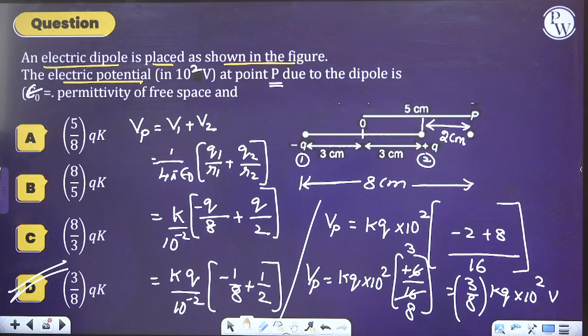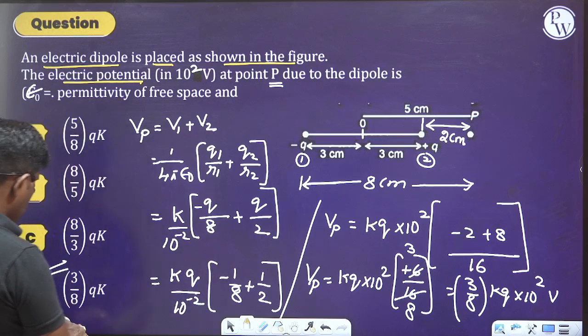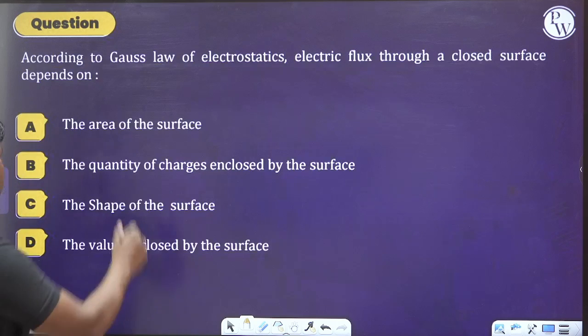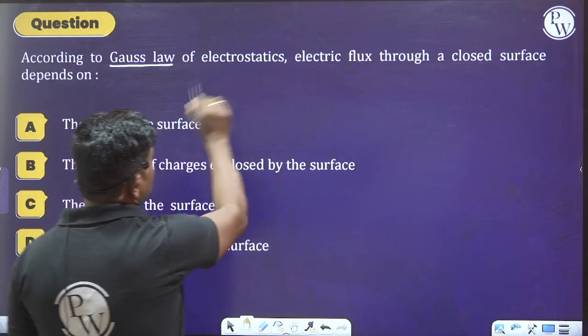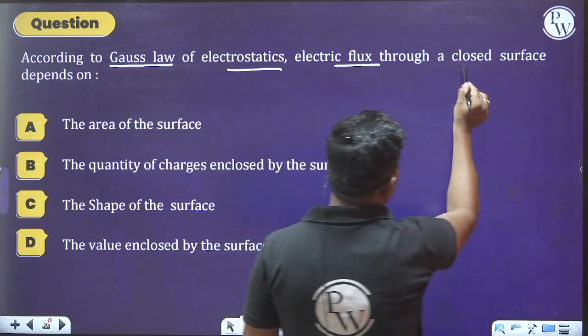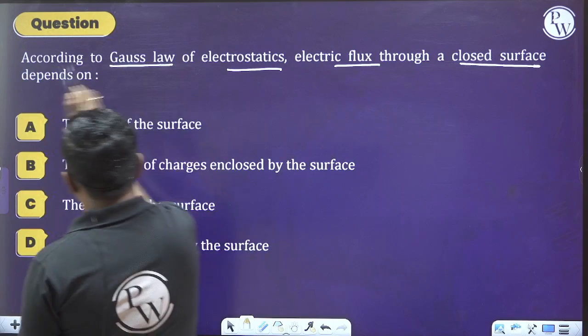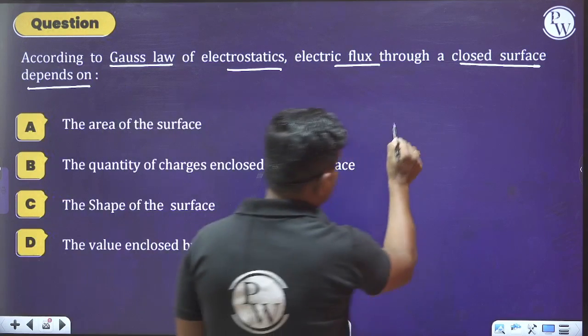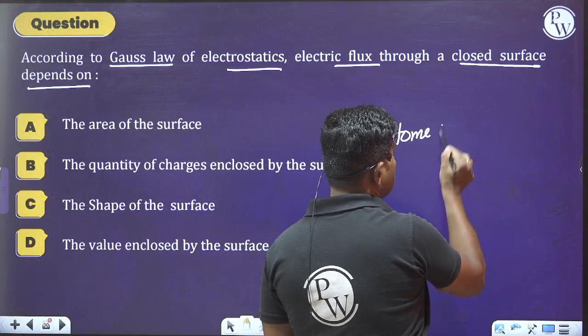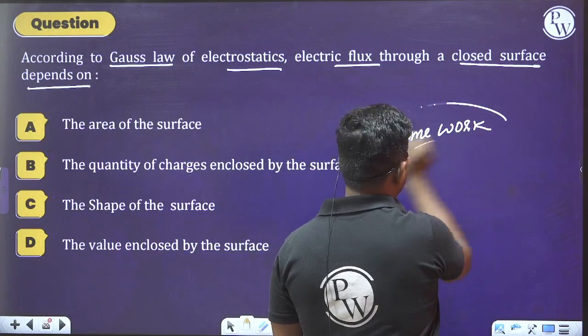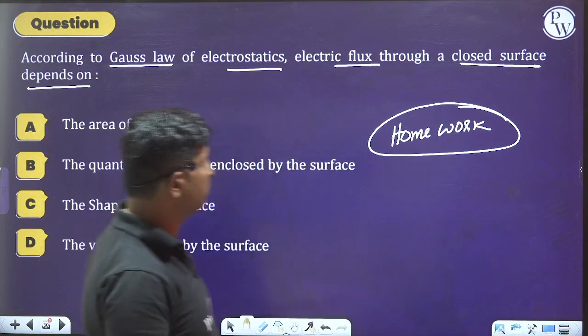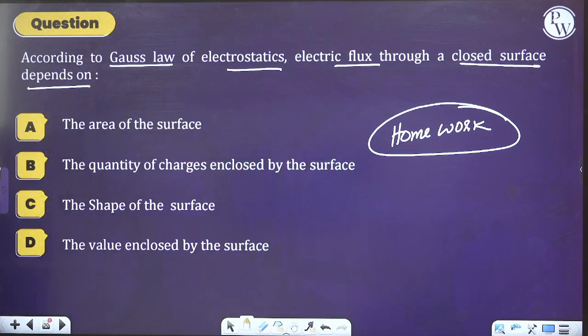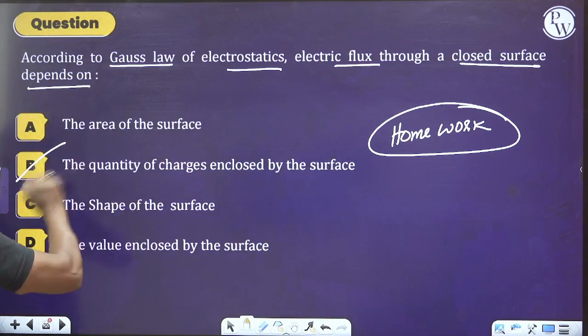I hope it is clear to you. So please make sure you are understanding these points clearly. Now similarly, move on to the next question. According to Gauss law of electrostatics, electric flux through a closed surface depends on, sorry, it is not repeated from the previous chapter. So please answer this question. You will get it as option B.